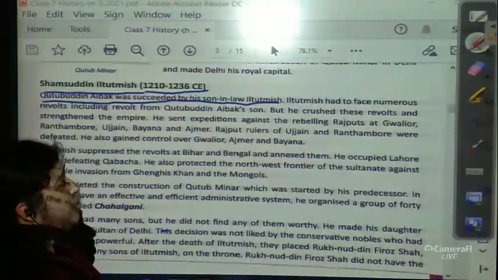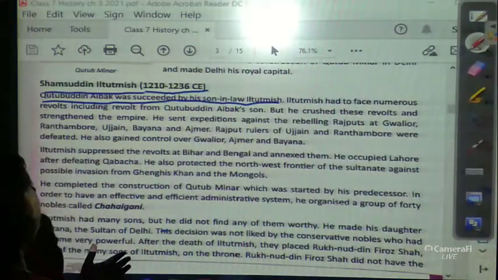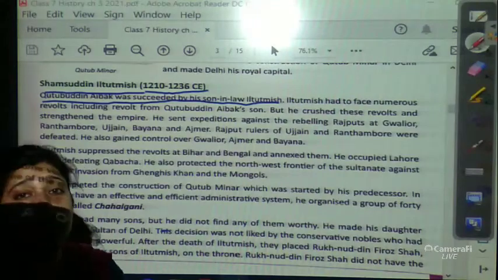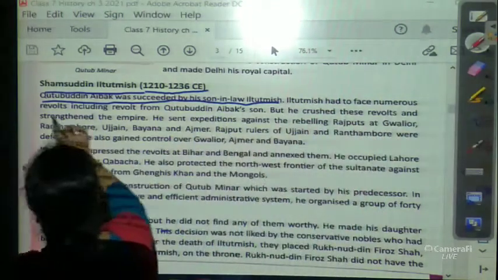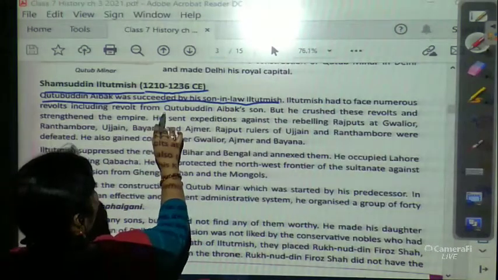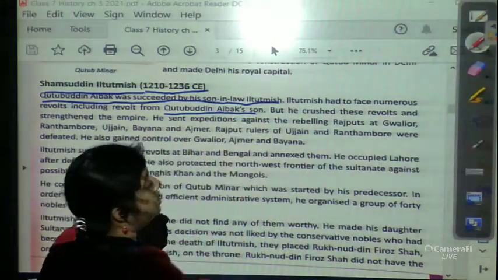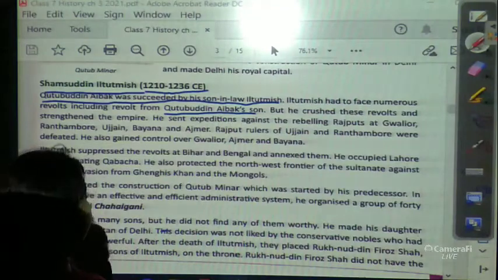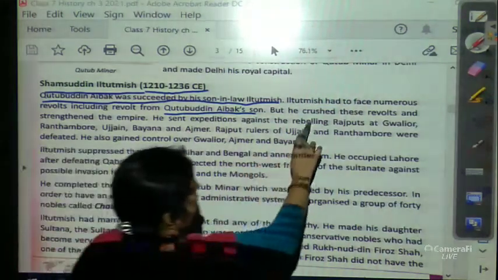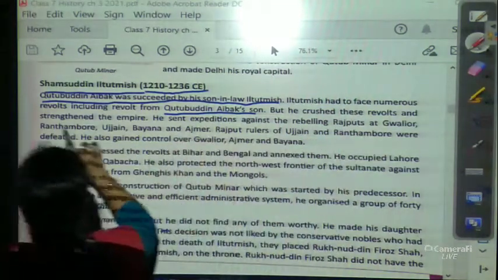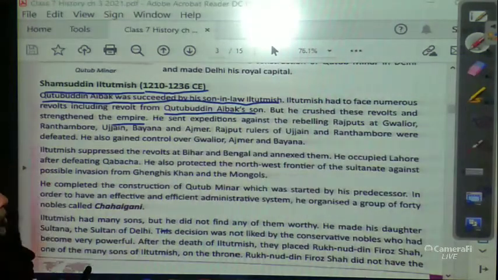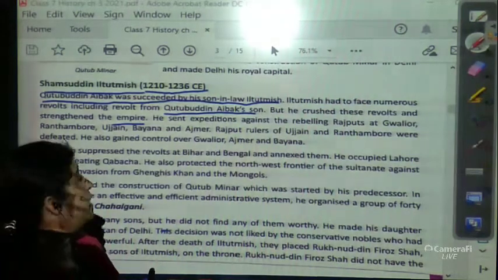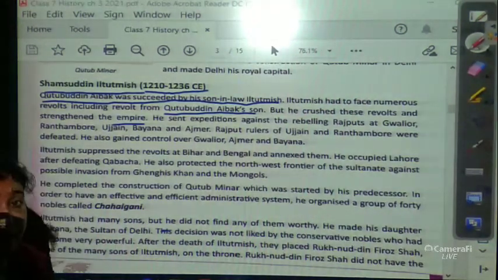Iltutmish had to face numerous revolts, including a revolt from Qutbuddin Aibak's son. But he crushed these revolts and strengthened the empire. So Iltutmish established his empire properly.